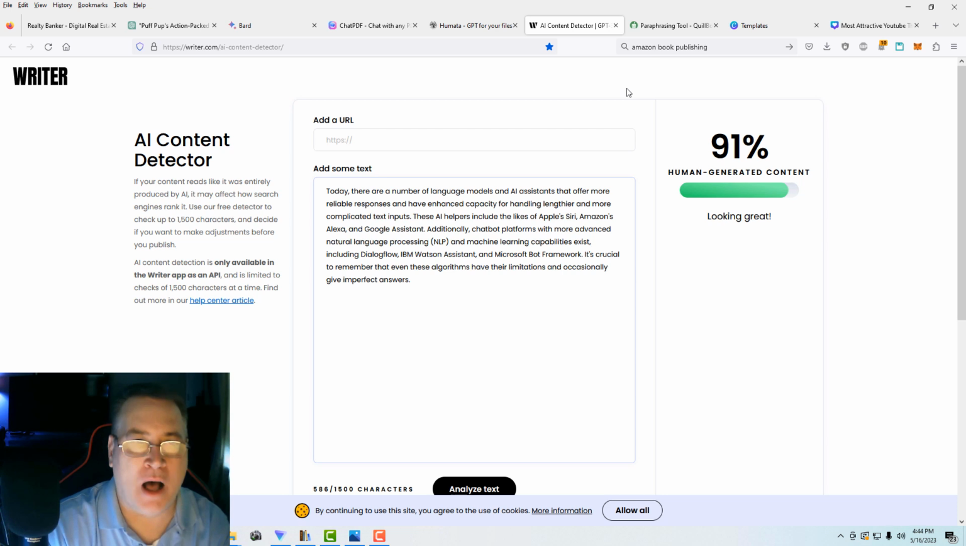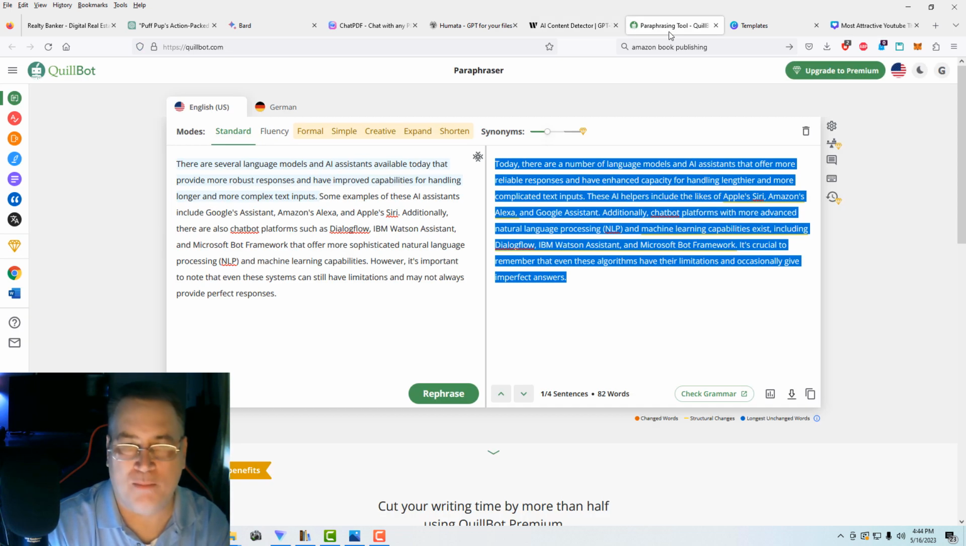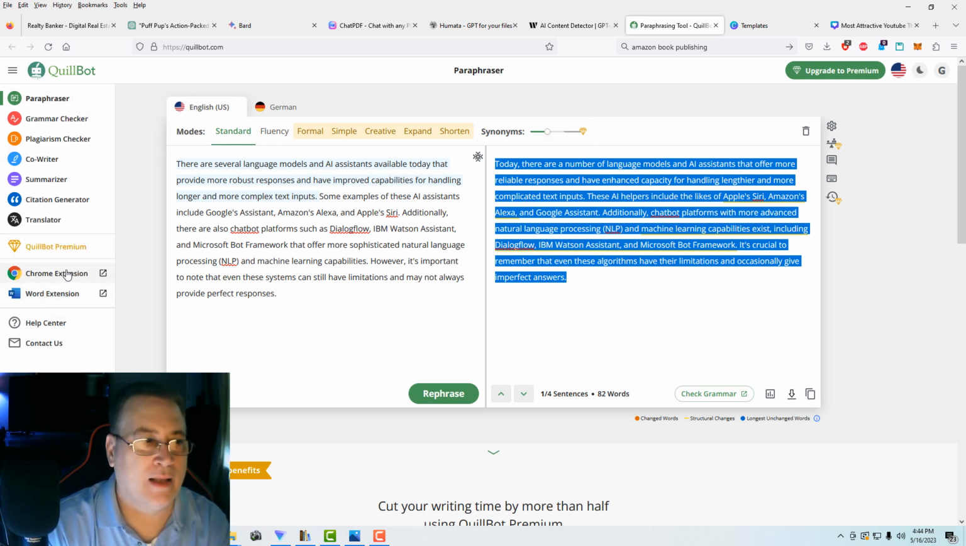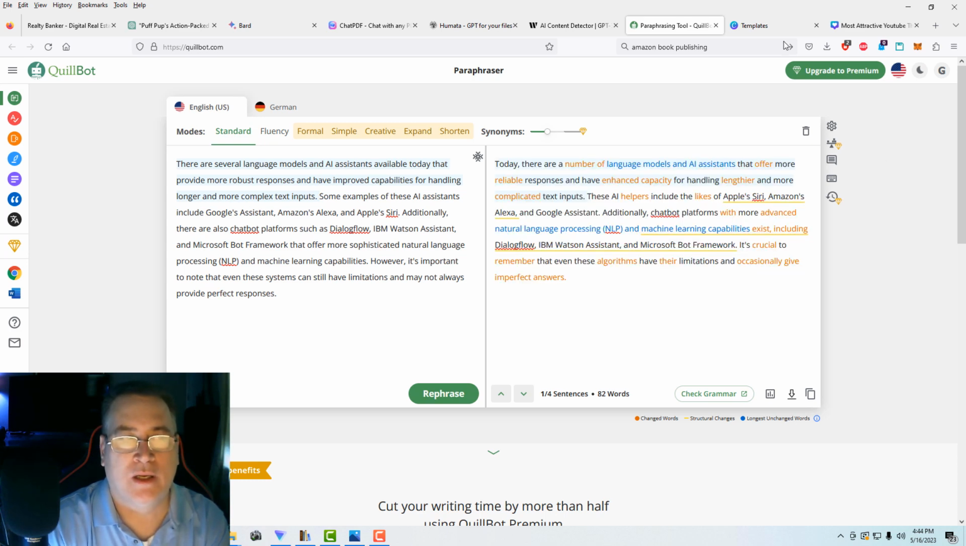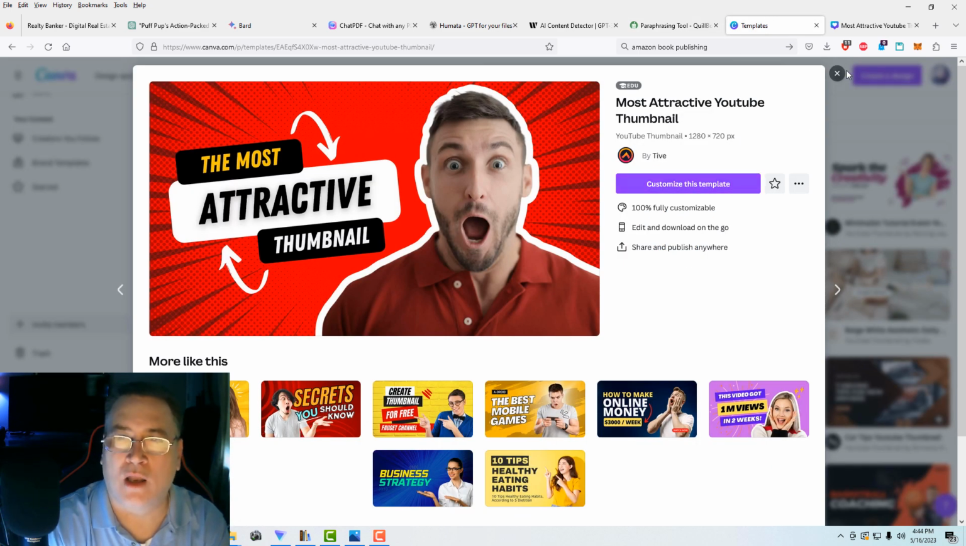And so Quillbot, again, some of these other writing tools can emulate what Quillbot will do with the right prompt, but Quillbot is an irreplaceable tool. I highly recommend Quillbot, and Quillbot will do a lot of different things. It also has a Chrome extension. I think it's got a Word extension, plagiarism checker, grammar checker, and so this thing will do a lot of different things.